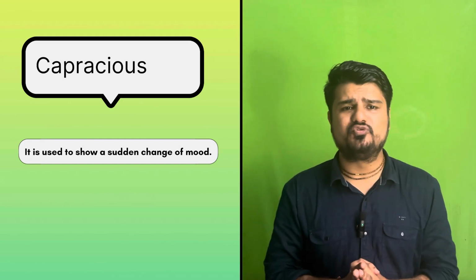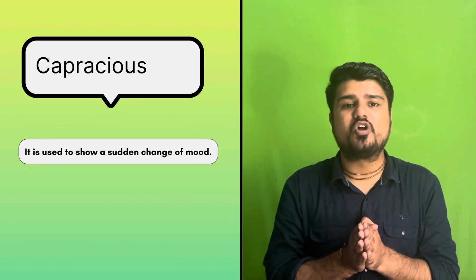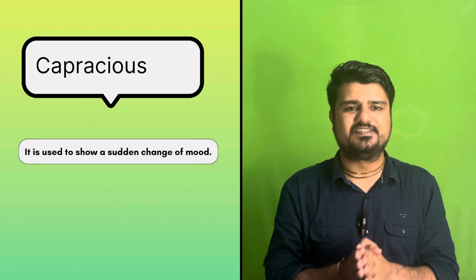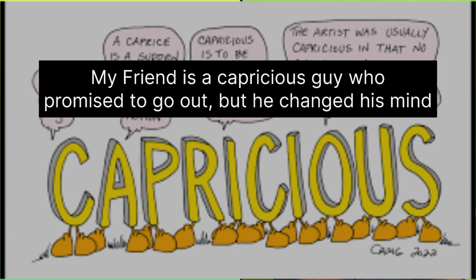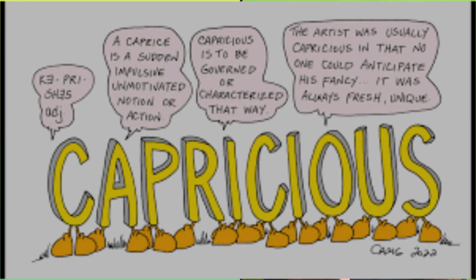Capricious. It's an adjective used to describe showing sudden change of mood. You can say that he is fickle, impulsive, unpredictable, changeable. For example, my friend is a capricious guy who promised to go out but he changed his mind. In this sentence you can see that the friend is changeable. First he made plans to go out but later he changed his mind. So it's called capricious.